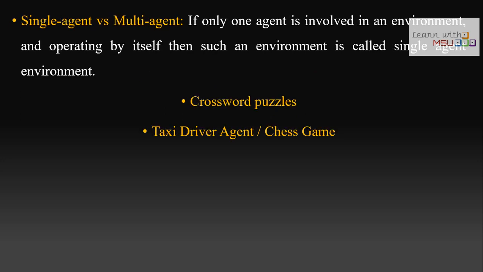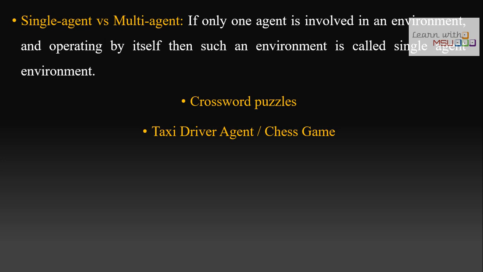And then single agent versus multi-agent environment. If the environment contains only one agent, it is called a single agent environment. If the environment has more than one agent, it is called a multi-agent environment. Solving a crossword puzzle is single agent. Taxi driver agent, chess game, tic-tac-toe, everything is multi-agent. Apart from this, you can have observable versus non-observable environment.